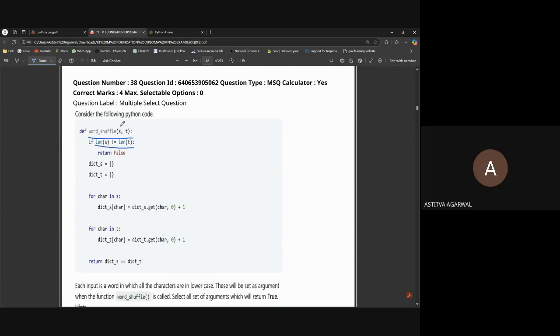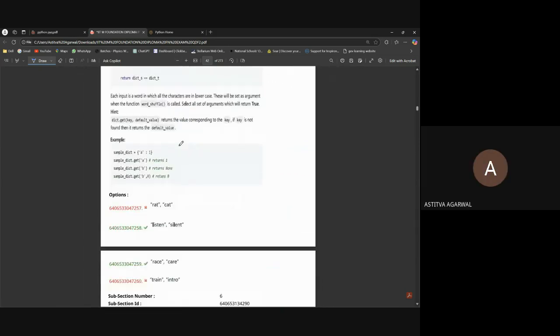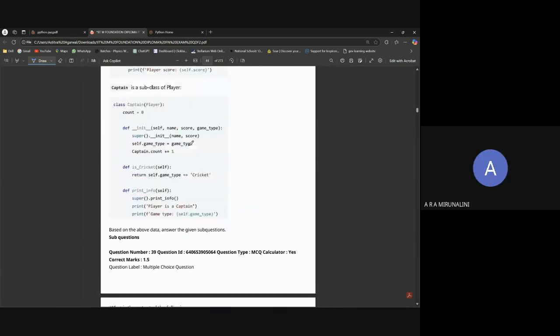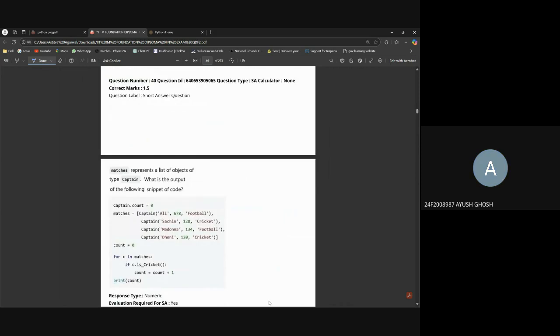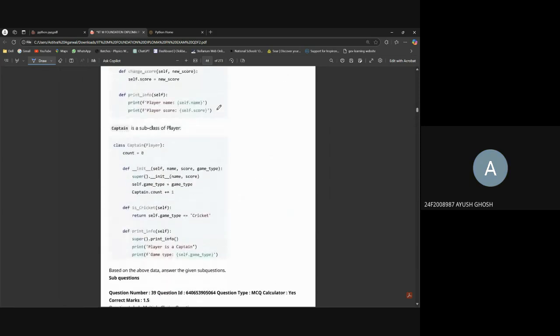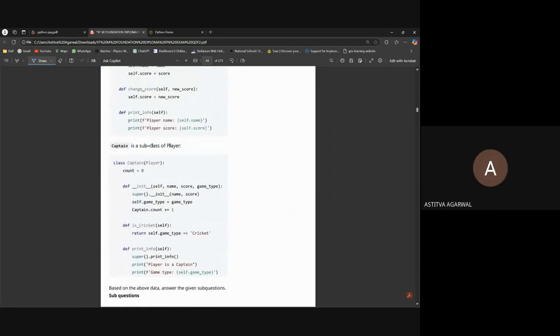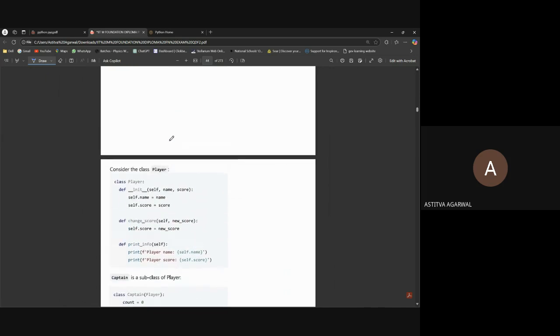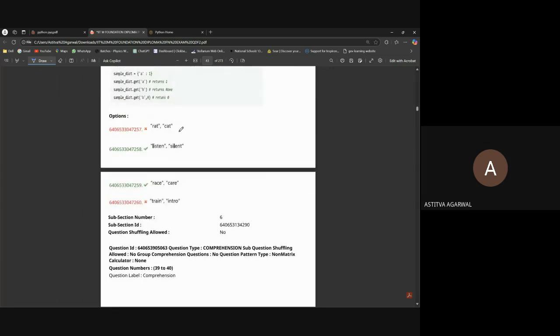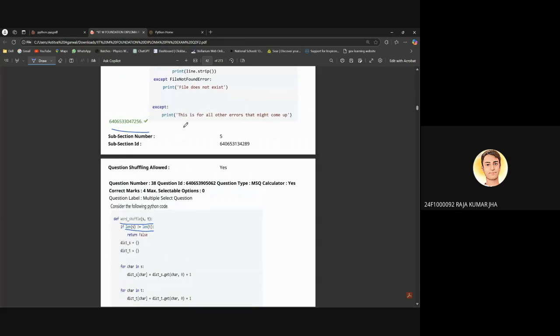How long will this session go? I can end at any time. After this, can you solve one more PYQ, a whole PYQ? The meet time is already 1 to 2, and I extended it by 30 more minutes, so the time is 1 to 3. So I can give half an hour more. If you guys have no issue, then I can just end it here.